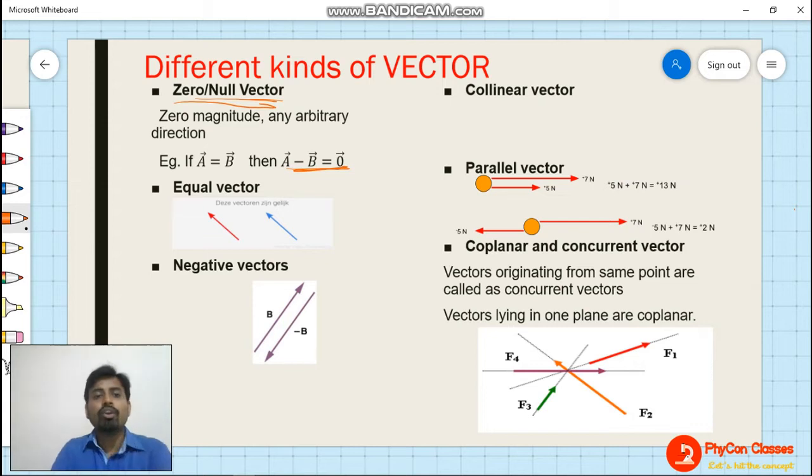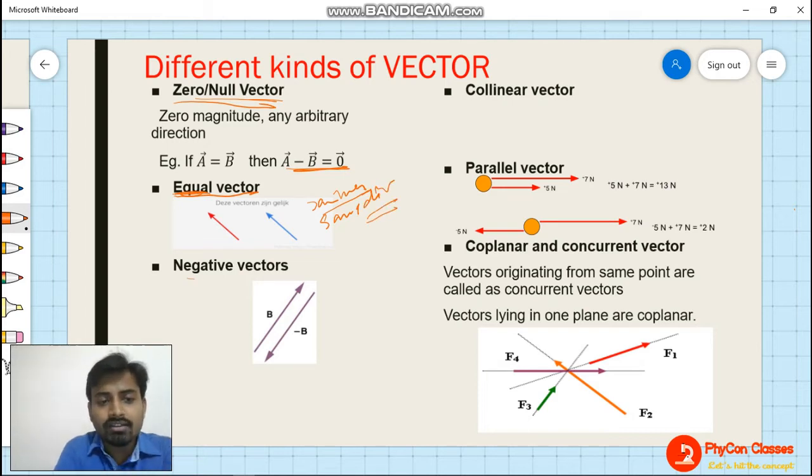Now coming to the second point, equal vectors. By the name equal, we should understand this is going to involve two vectors. Any two vectors with the same magnitude and the same direction are called equal vectors. Just keep on writing, make notes. Any two vectors with the same magnitude and the same direction.